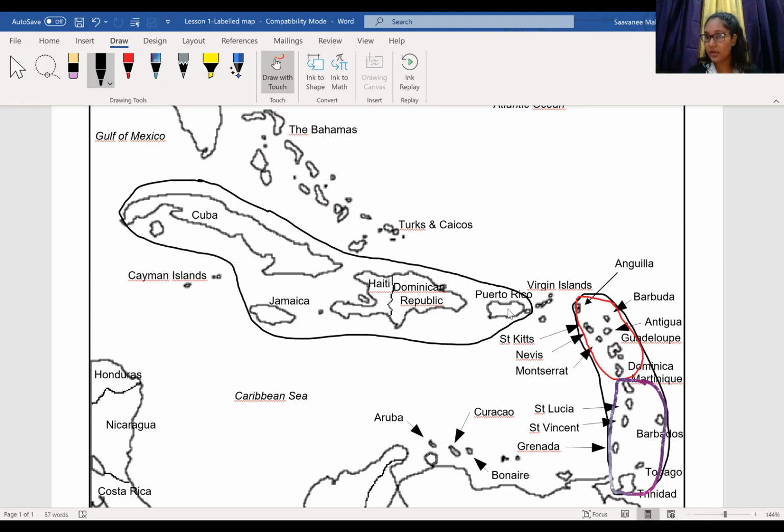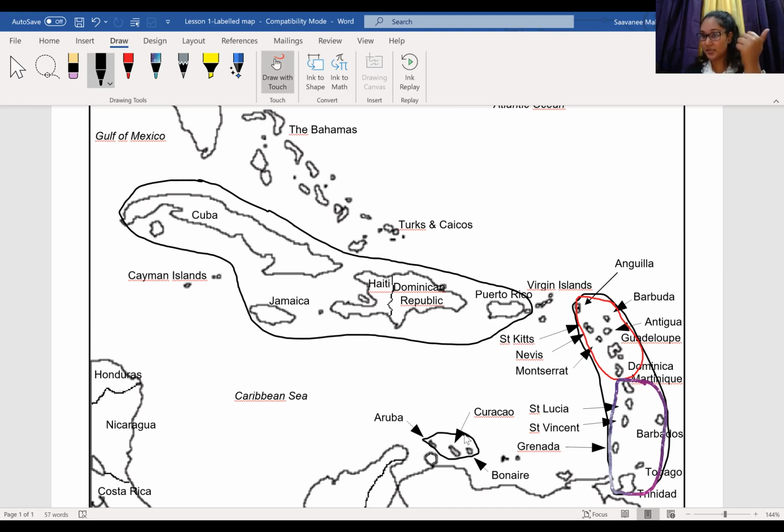So there's a third section that we're going to learn about. It's called the Netherland Antilles. I'm going to circle it. These three islands here, just above South America, are called the Netherland Antilles. It's also referred to as the ABC Islands. Can anybody tell me why? Look at it carefully and see if you can tell me why. Very good. Aruba starts with A, Bonaire starts with B, and Curacao starts with C. Very, very good.